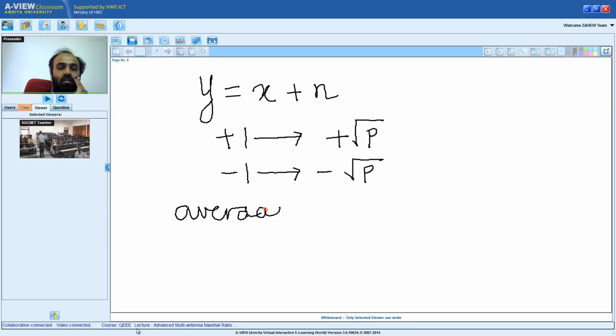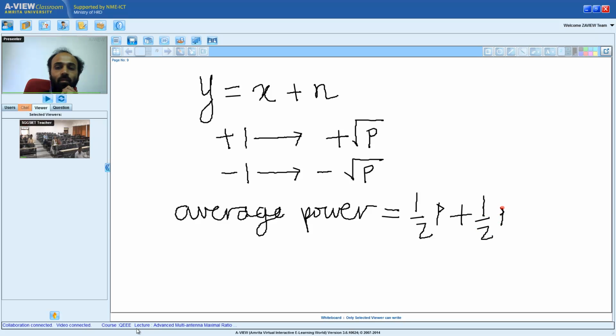Average power is equal to, if plus 1 and minus 1 occur with equal probability, half into the power for plus 1, which is square root of P square, that is P, plus half into the power for minus 1, which is minus square root of P squared, that is P. Therefore the total power being transmitted is P. That is if I am transmitting plus square root of P and minus square root of P for plus 1 and minus 1 respectively.